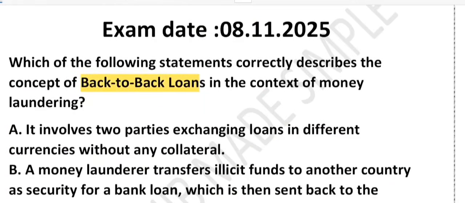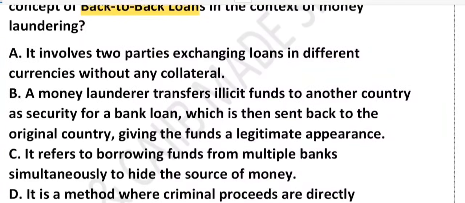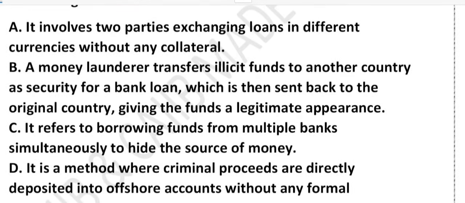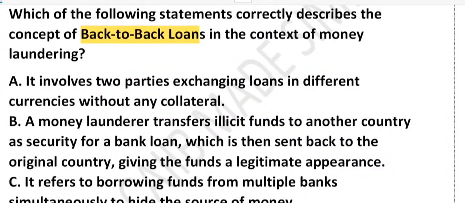Very important. So the options are: Option A, it involves two parties exchanging loans in different currencies without any collateral. Option B, a money launderer transfers illicit funds to another country as security for a bank loan, which is then sent back to the original country. Option C, it refers to borrowing funds from multiple banks simultaneously to hide the source of money. Option D, it is a method where criminal proceeds are directly deposited into an offshore account without any formal agreement. So these are the options that have been given. Now, which statement correctly describes the back-to-back loan?